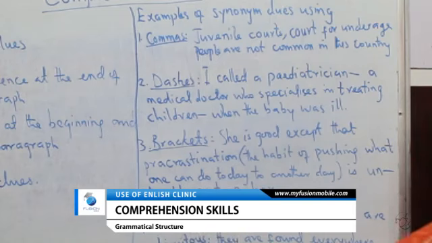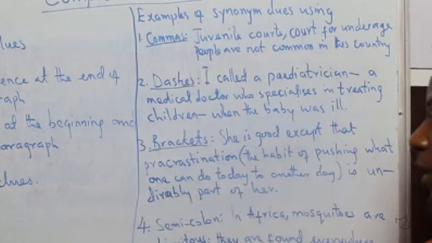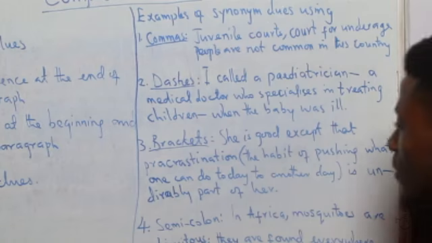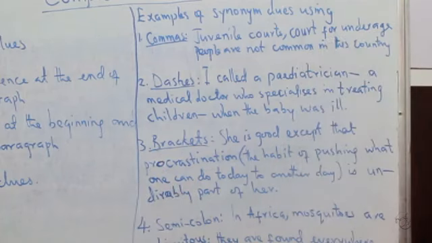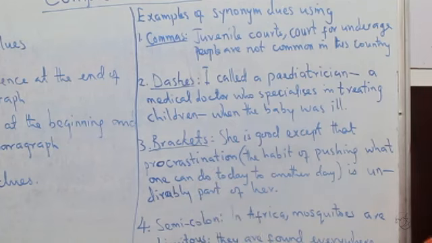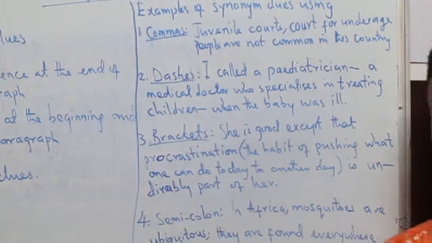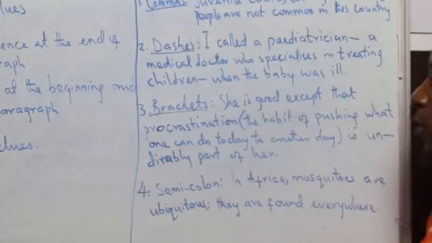The use of brackets. She is good except that procrastination, the habit of pushing what one can do today to another day, is undesirably part of her. The definition or the meaning of procrastination is given in a bracket for us to understand what we mean by procrastination, as for those who are coming across the word for the first time.